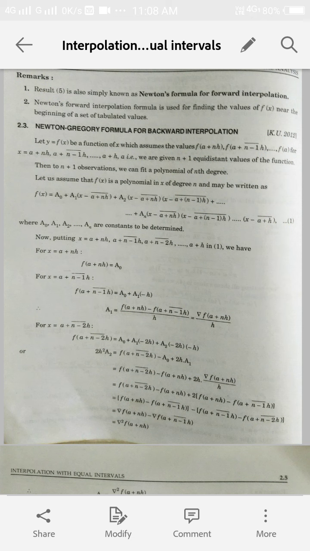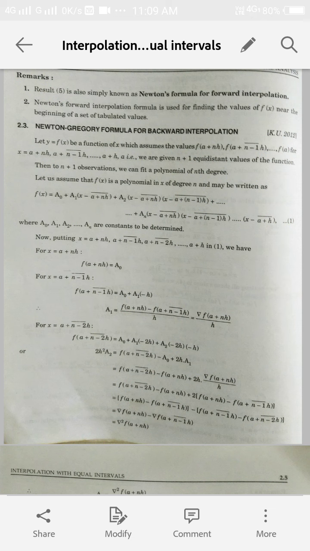Here again n plus 1 equidistant values of x are given, and corresponding to these values we have obtained the value of the function. Now, as per our assumption, for n plus 1 observations we can fit a polynomial of nth degree, and suppose this polynomial may be written as a0 plus a1 into (x minus a plus nh) plus a2 into (x minus a plus nh) into (x minus a plus n minus 1 into h), and so on. The last term will become an into (x minus a plus nh) into (x minus a plus n minus 1 into h), and so on, up to (x minus a plus h).